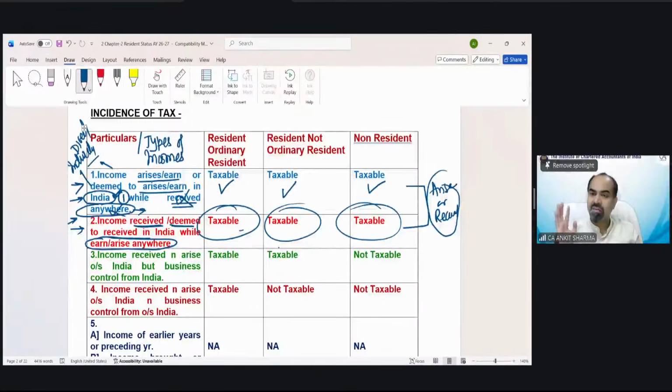Everything else is irrelevant. Second is received in India, taxed. Everything else is irrelevant. So you would see there is no benefit of becoming a non-resident or not ordinary resident yet. Because if it arises or is received, you have to pay tax in India. But the benefit will start from point number 3.